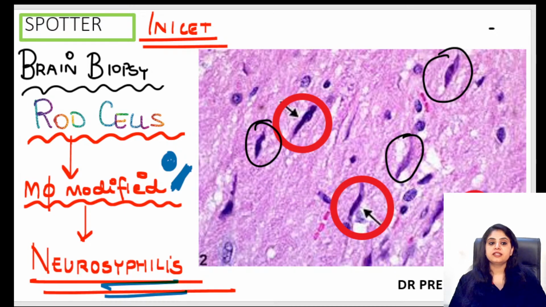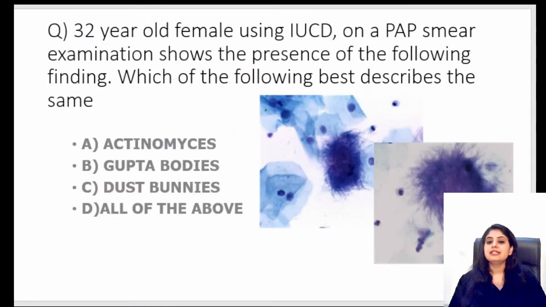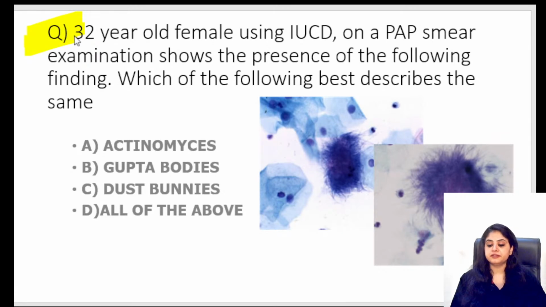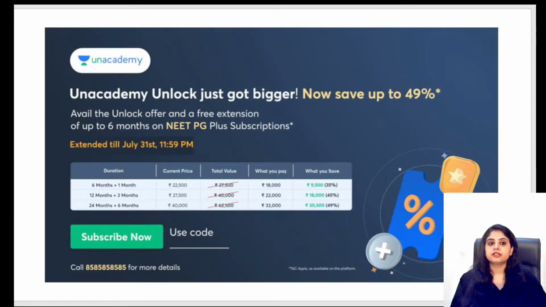Okay, having said that, I think there's one or two images that I'm still left with. Easy one. I think this is the last one of the day, which is an MCQ based one and a very super easy one. A 32-year-old female using an intrauterine contraceptive device, on a pap smear examination, shows the presence of the following finding. Which of the following best describes the same? Actinomyces, Gupta bodies, dust bunnies, or all of the above? Okay, so we had to end it on our all-time favorite option, and that is going to be the all of the above option. So when I look at these pictures, just a second.